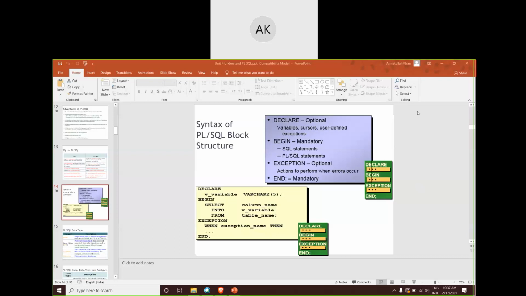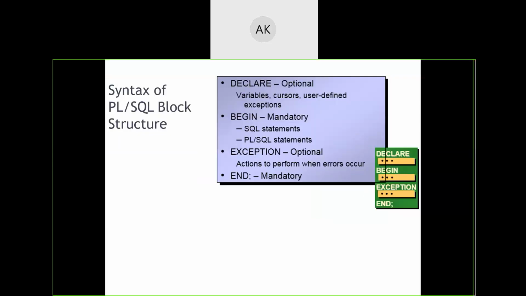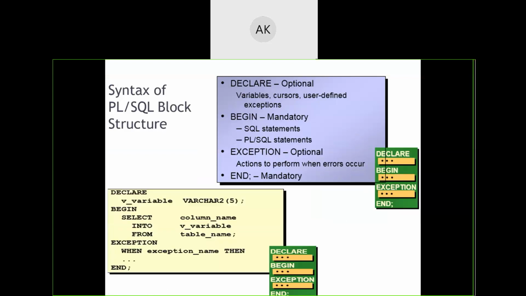So in the morning session, we were discussing the structure of our procedural programming language, and we came to know that it contains three sections. One is the declare section, second is the execution section, third one is the exception section. Each one starts with a keyword.